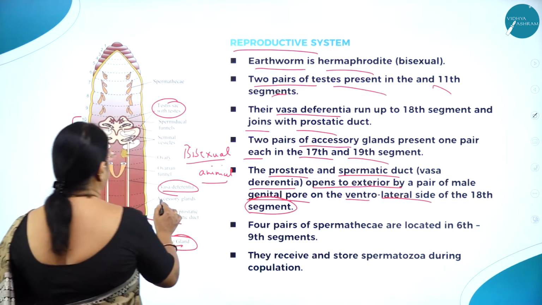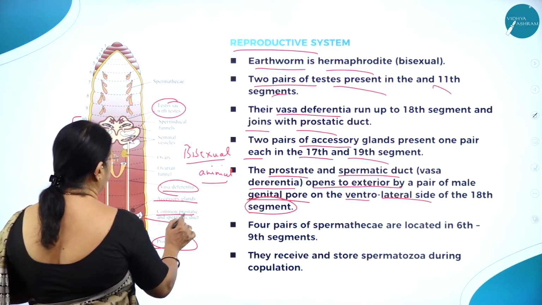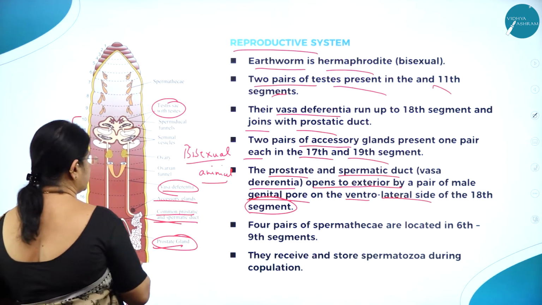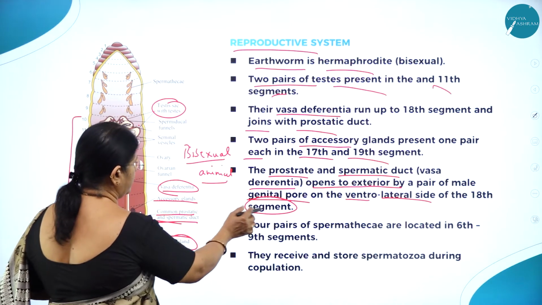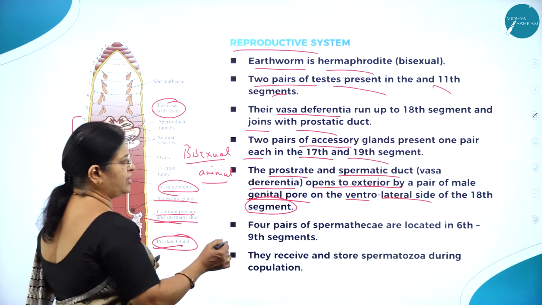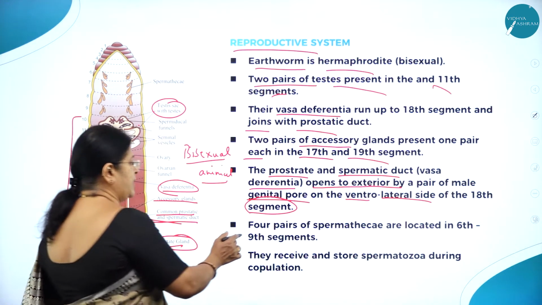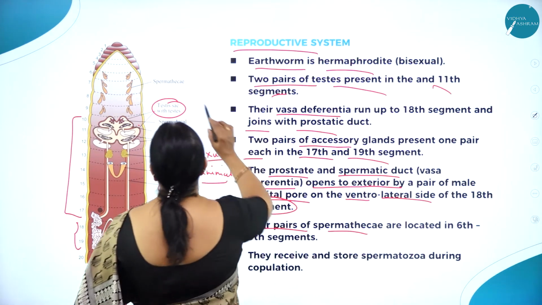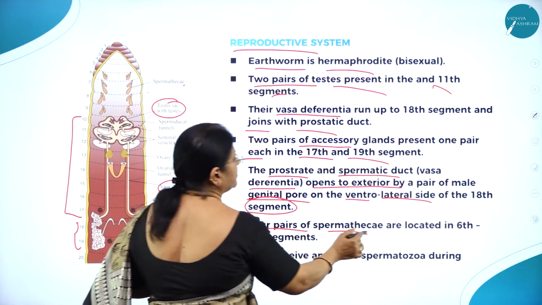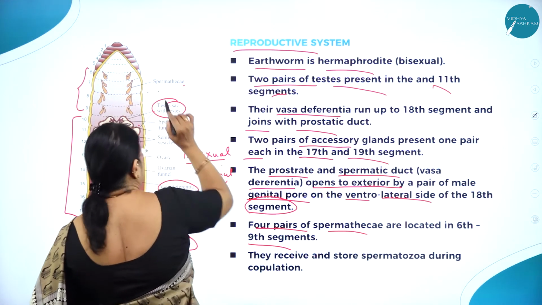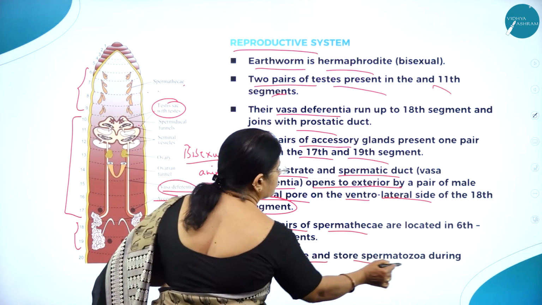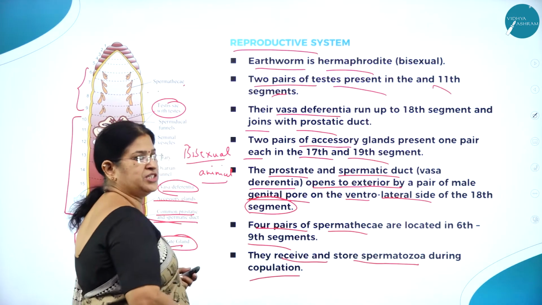Here you can see the pore. Four pairs of spermathecae are located in the 6th to 9th segment, and they receive and store spermatozoa during copulation.